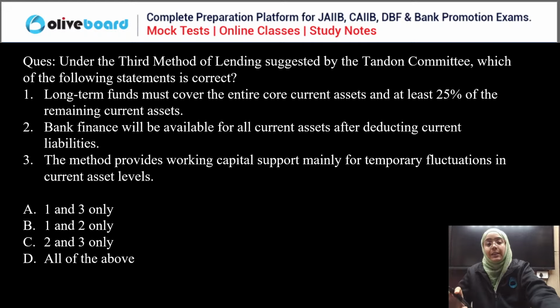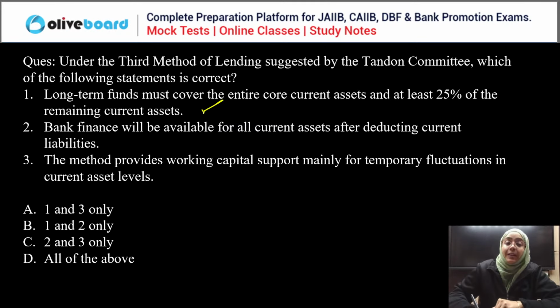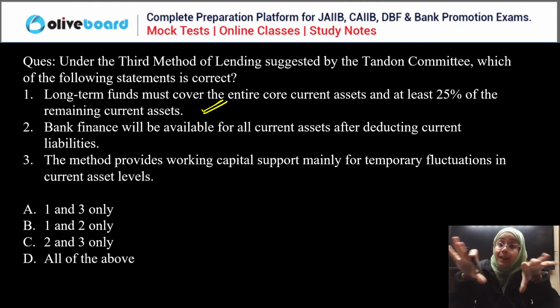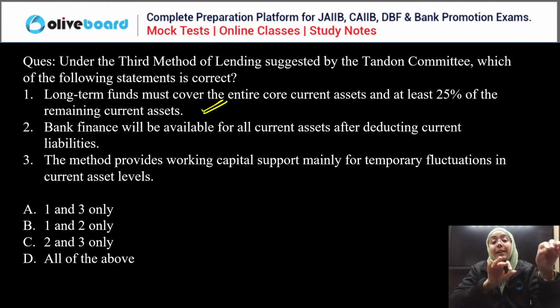First of all, under the third method of lending, 100% of the core current asset plus at least 25% of the remaining current asset should be the borrower's contribution. So, yes, first is the correct one. Bank finance will be available for all the current asset after deducting the current liability.